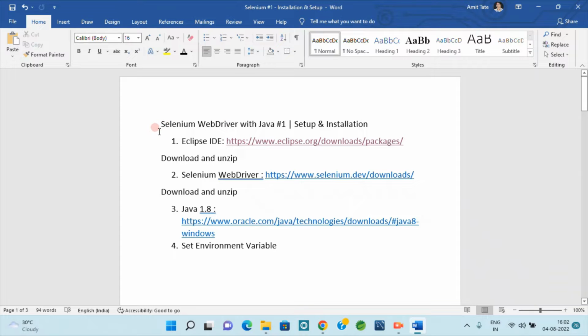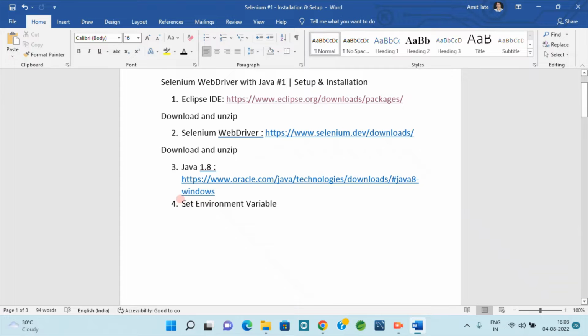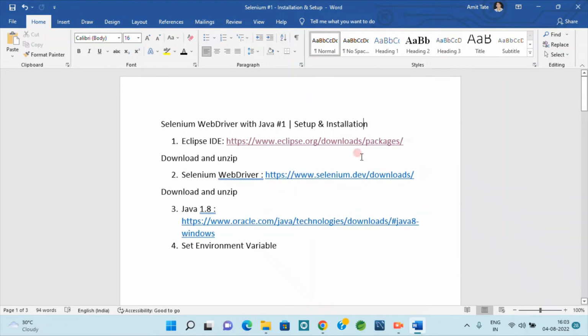So I'm starting a tutorial for Selenium WebDriver with Java. So for that, setup and some installation is required. पहले तो आपको Eclipse ID लगेगा, उसके बाद Selenium WebDriver जिसके ऊपर हमें प्रोग्राम एग्जीक्यूट करने हैं, और तीसरा है Java 1.8. Like I am using the Java 1.8 and we have to set some environment variable to run the application. So let's do one by one.